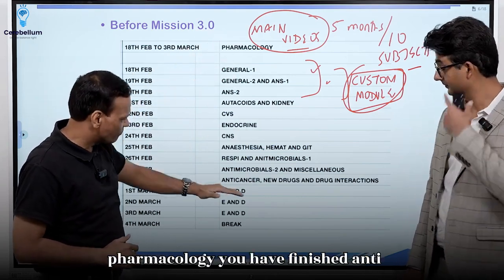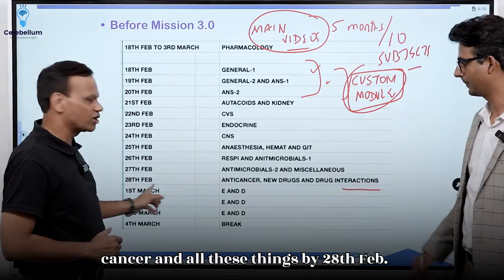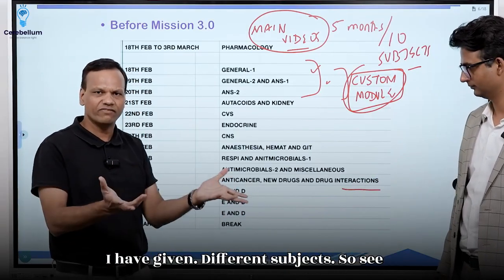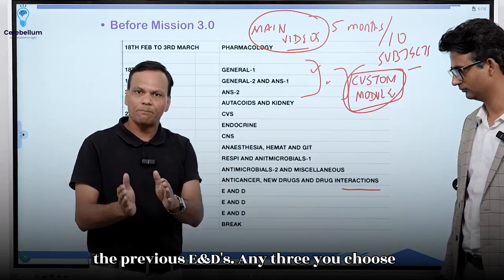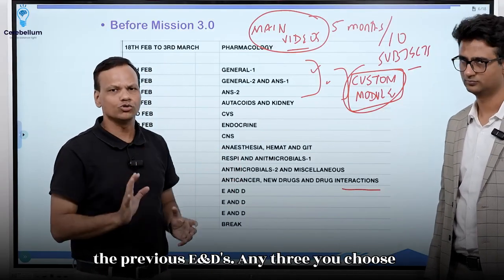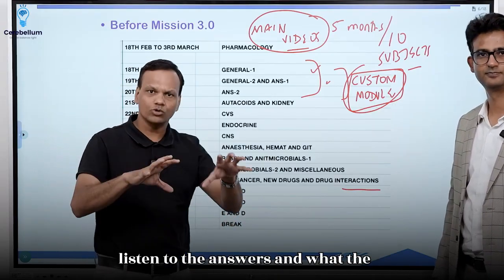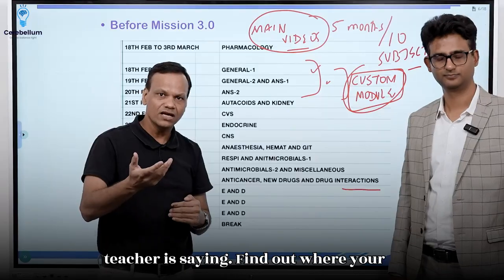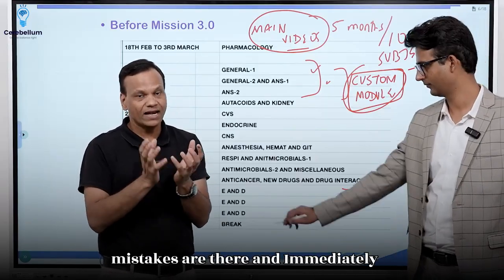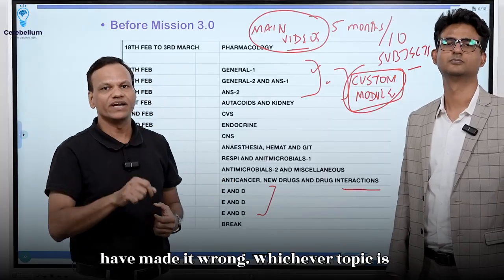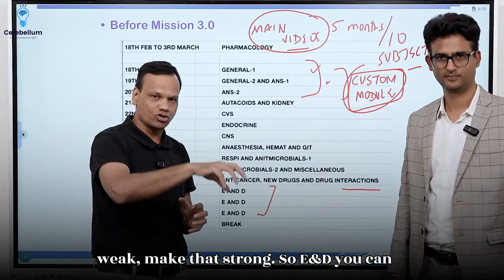Like in pharmacology, you have finished anti-cancer and all these things by 28th Feb. After that, give 3 ENTs. I have given 2 or 3 in different subjects. See the previous ENTs and choose any 3 according to your will. Give them, listen to the answers and what the teacher is saying, find out where your mistakes are, and immediately go back to the main video and see why you got it wrong. Whichever topic is weak, make that strong.